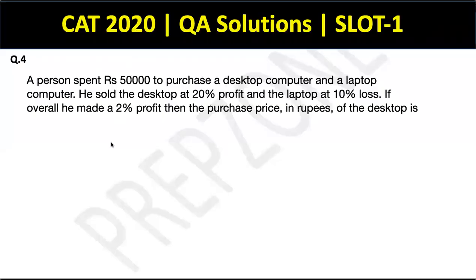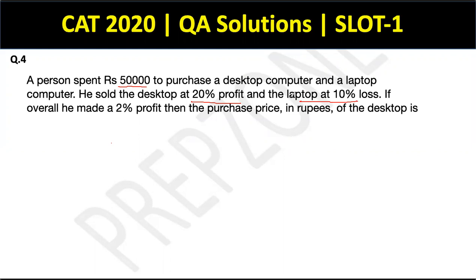Yes, so this is question number 4. It says a person spent rupees 50,000 to purchase a desktop computer and a laptop computer. So the total cost was 50,000 for both of them. He sold the desktop at 20% profit and the laptop at 10% loss. If overall he made a 2% profit, then the purchase price in rupees of the desktop is.